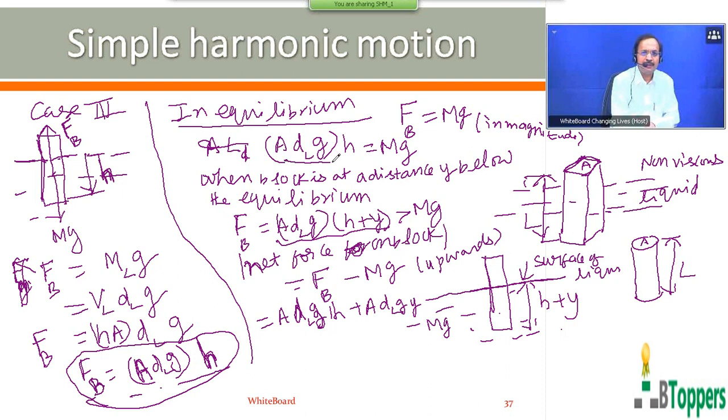But A d_l g H equal to mg. So this is the magnitude of the force of buoyancy. The same thing I have written. Open the bracket. Now this you can write as mg plus A d_l g Y minus mg. This mg gets cancelled.